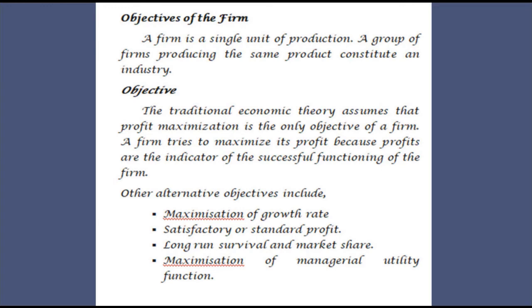So ultimately, these are the things the business firm aims at. First one is maximization of growth rate. Growth rate means how they are growing in the business, and they want to maximize that. The second one is satisfactory or standard profit. Yes, everybody needs profit, and only for that they are doing the business, so their profit may be standard or satisfactory. Third one is long run survival and market share. Every business firm wants to capture the maximum market share. The fourth one is maximization of managerial utility function.